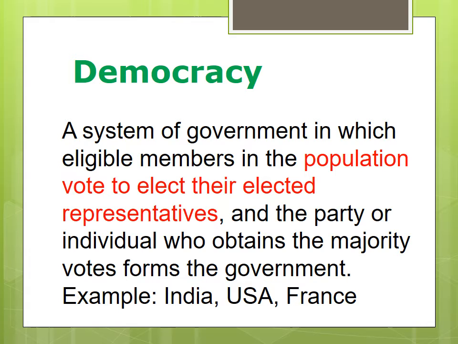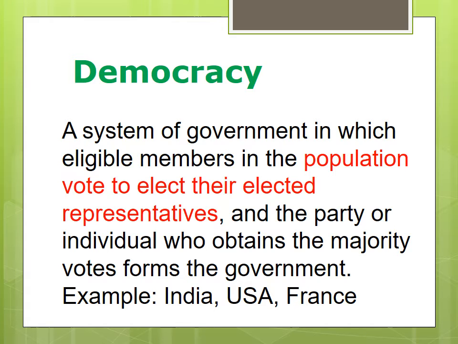Then democracy. What is democracy? A system of government in which eligible members in the population vote to elect their representatives. You know that in India we follow this. The party or individual who obtains the majority votes forms the government. Example India, USA and France. In India, USA, France, we follow the democracy form of government.